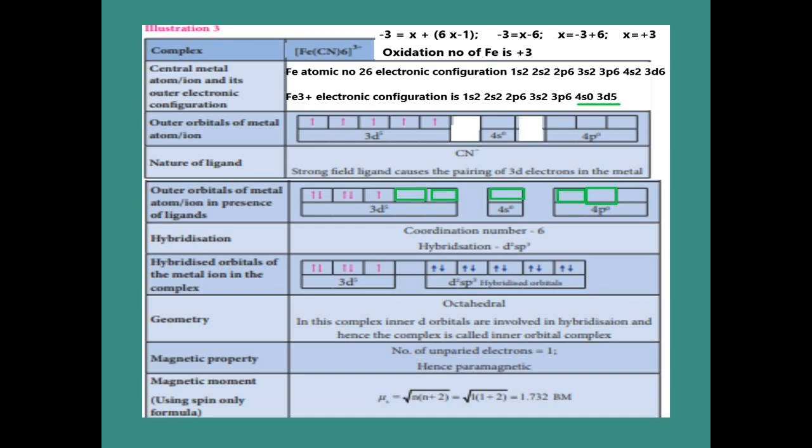Now there is 1 unpaired electron present in the 3d orbitals. In the third orbital you see that only one rose color electron is present, that is the unpaired electron. So only one unpaired electron is present, so it is paramagnetic. Afterward we calculate the magnetic moment from the formula square root of n into n plus 2. Put n as 1: 1 into 1 plus 2, we get square root of 3. Square root of 3 means the magnetic moment is 1.732.